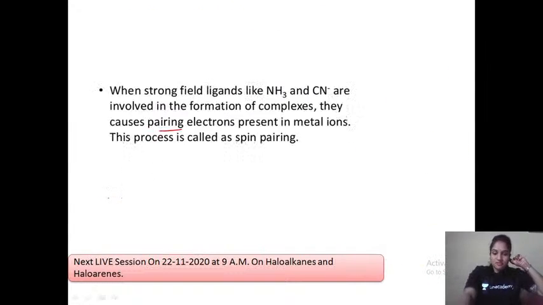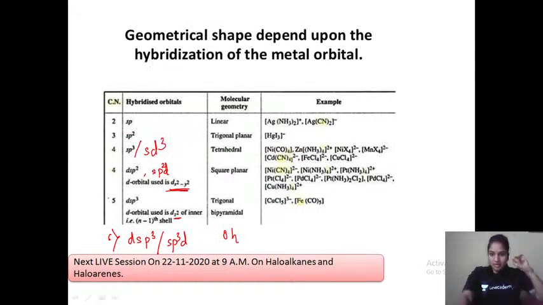Okay, let me just give you one example. I'll keep this table for you here, and I would like you to try to solve it and tell me the answer quickly in the comment section. All of you ready for that? You can sit with your pen and paper. I'll keep this chart for you in case you don't remember which hybridization is for which structure. I'll give you one simple example of VBT.